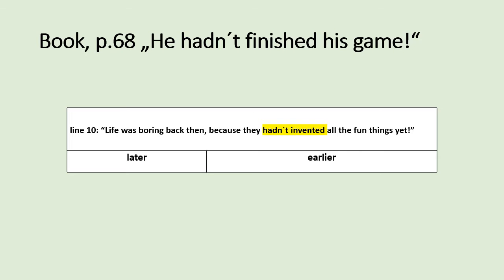In this case, nobody who came before Elizabeth's time had invented anything fun. So, when Elizabeth was queen, life was boring. Pause the video now and do the same thing with at least 5 sentences that you will find in the text.